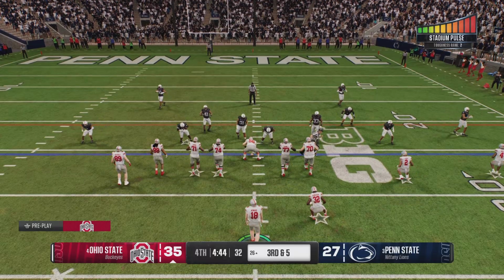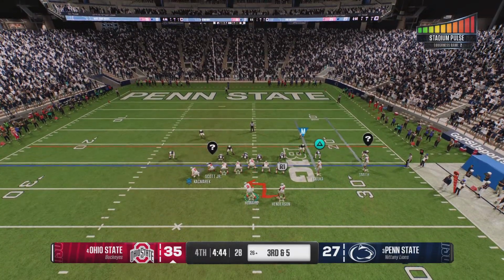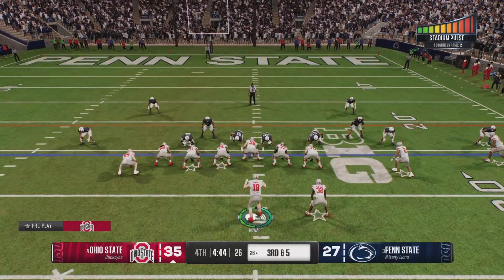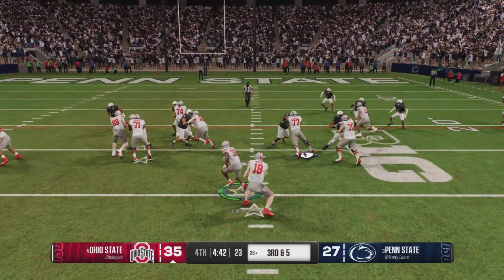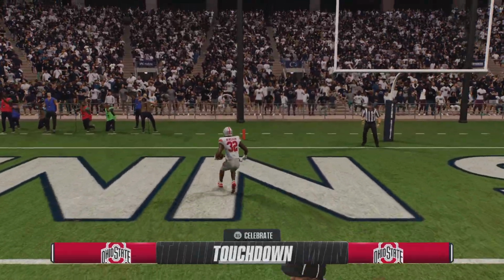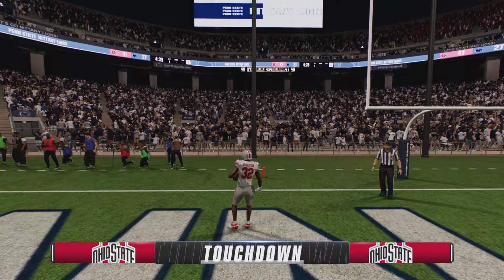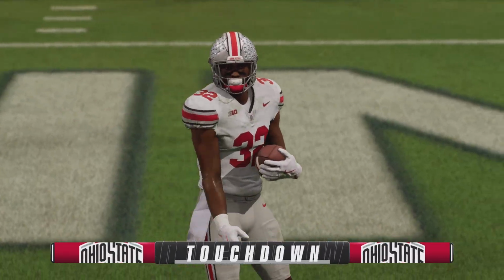So the offense faces third and short from the plus 26. Might be 4-down territory, but let's see what the call is here. Looking for some space. It's Henderson. He's got some room. Can he get there? Touchdown, Ohio State. This offense cannot be stopped.